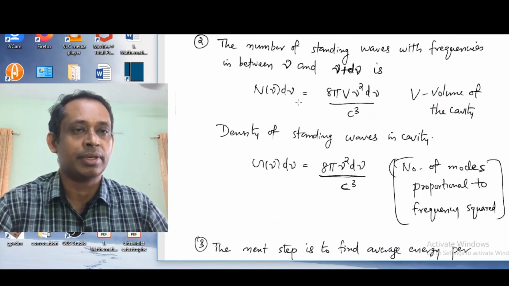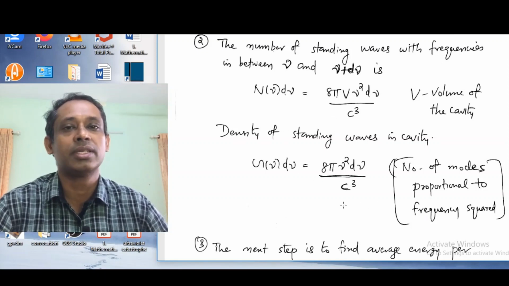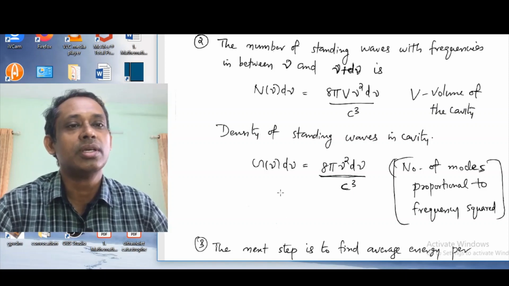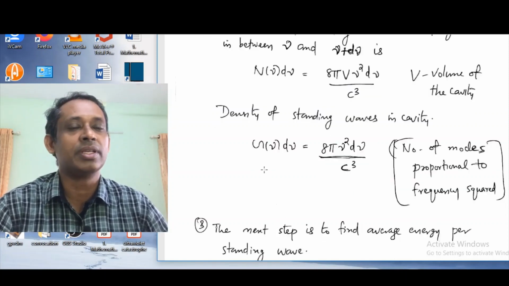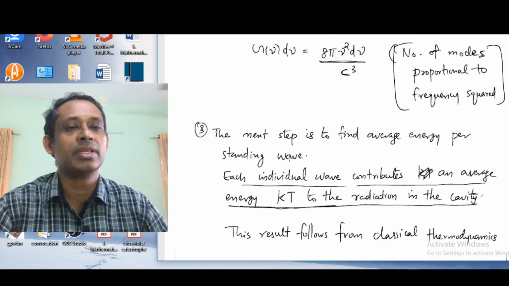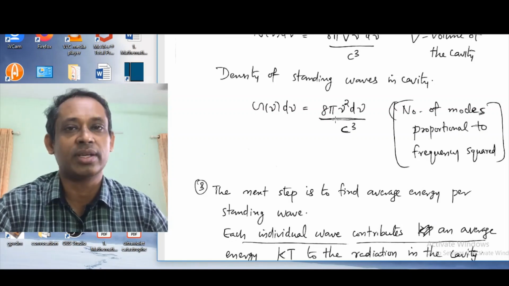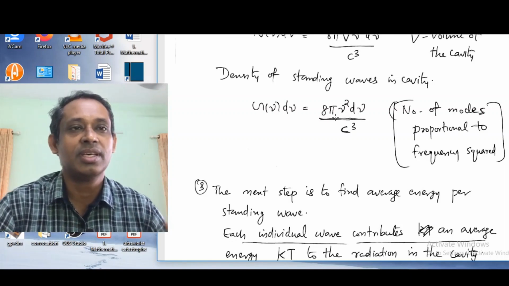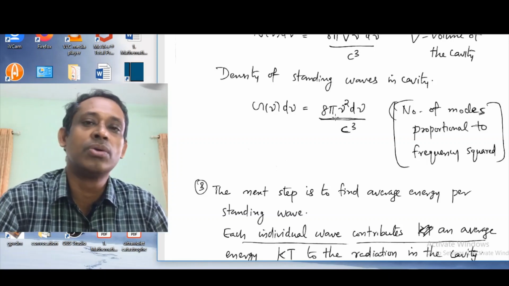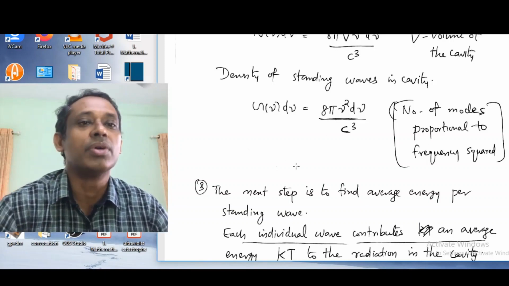From that we calculate the density of the standing waves. It is the number of modes, the number of frequencies between the frequency interval nu to nu plus d nu per unit volume. So here what we see is it's proportional to nu square. As the frequency increases, the density of the modes, the density of the standing waves, also increases as the square of the frequency.